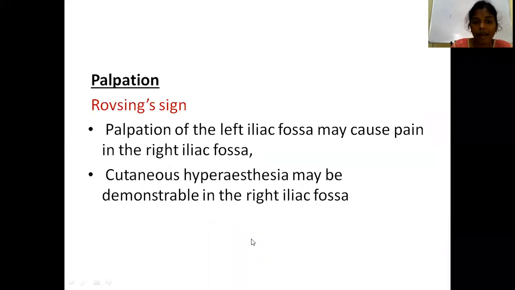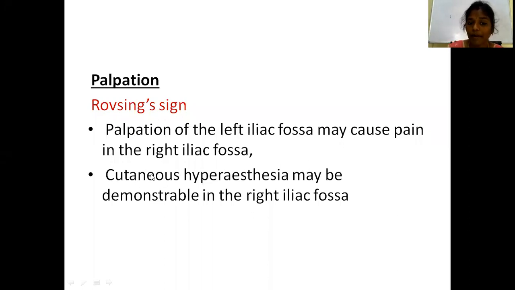Now coming to the palpation. In palpation, there will be different signs, n number of signs in acute appendicitis, but at your level, I will tell about the important signs like Rovsing's sign. That is, palpation of the left iliac fossa may cause pain in the right iliac fossa. Now tell me, what is the reason for this? Why does palpating the left iliac fossa cause pain in the right iliac fossa in acute appendicitis?